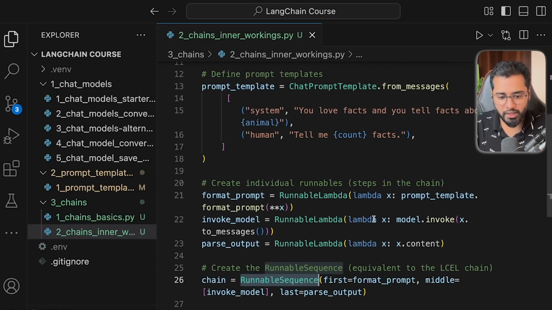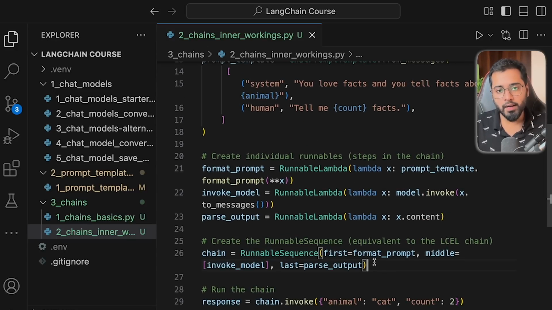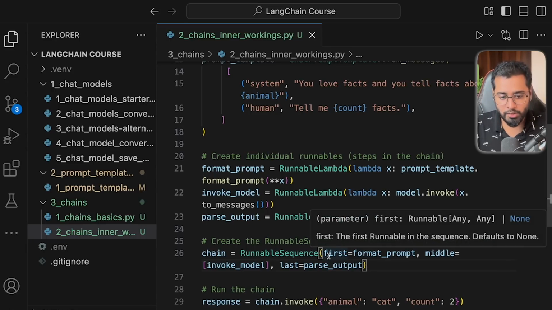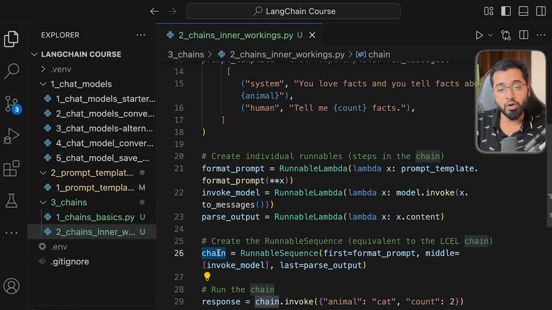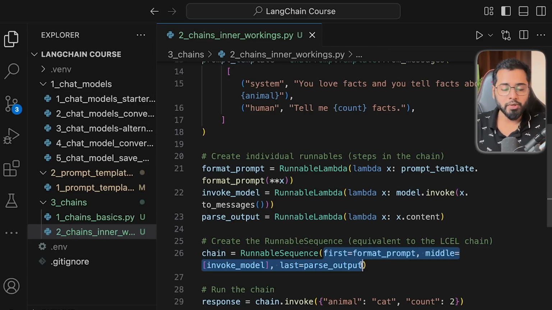So using this particular class, we can chain multiple runnables together. You can see this is what's going to return us a chain. And always remember, this particular runnable sequence class is always going to take in 3 parameters. So it is always going to have the first, middle, and the last parameters.